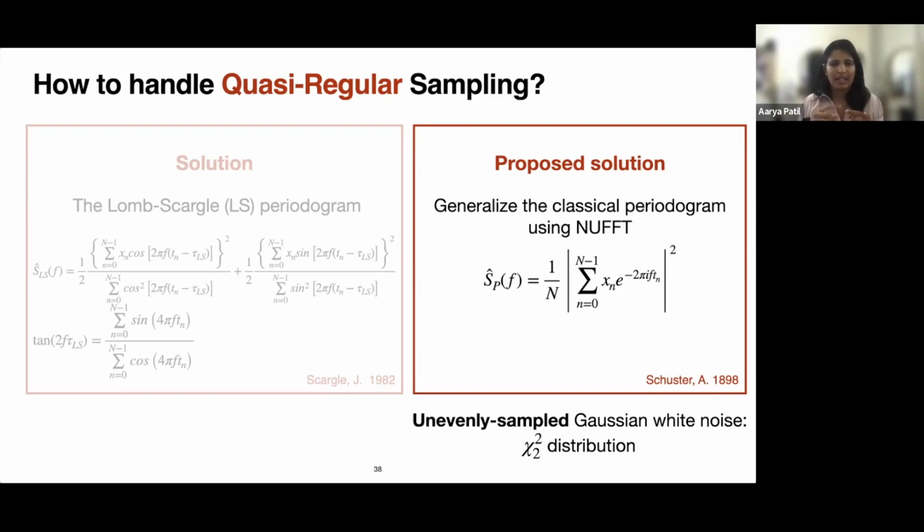But we expect that as the irregularity of the time series keeps increasing, the Lomb-Scargle periodogram will start performing better. So there's a trade-off between how much irregularity you have and whether our method will work well. We still have to do some comparisons of when we reach that stage where Lomb-Scargle should be used instead.